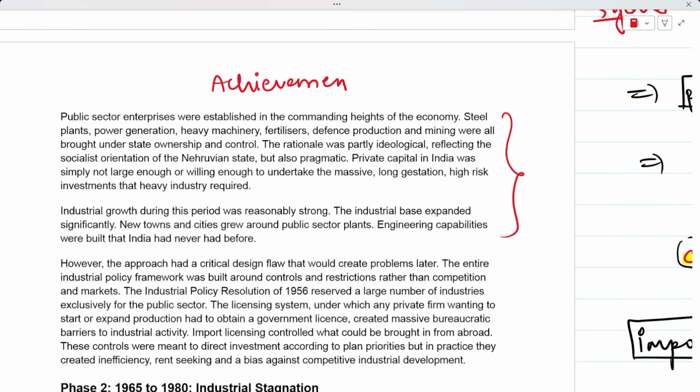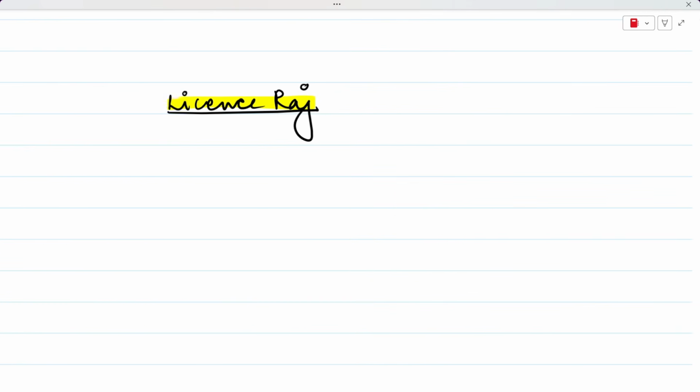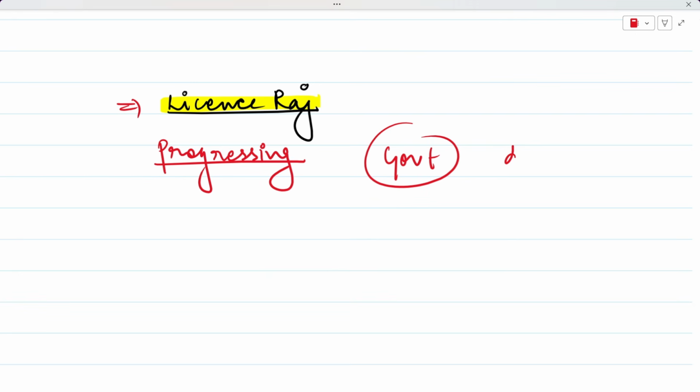Now let's talk about some of the hidden problems during this phase. The biggest hidden problem was that of license raj. I'm sure a lot of you have already heard this term before. Although industrialization was progressing in India, there is no doubt about it, the system had a lot of weaknesses hidden in it. The government controlled all the industrial decisions that took place, right?